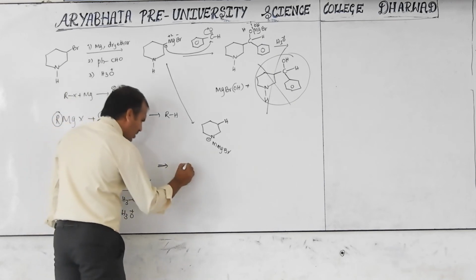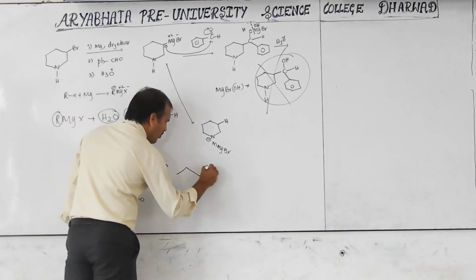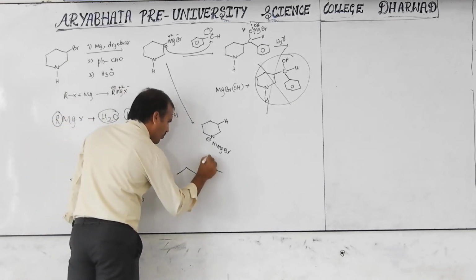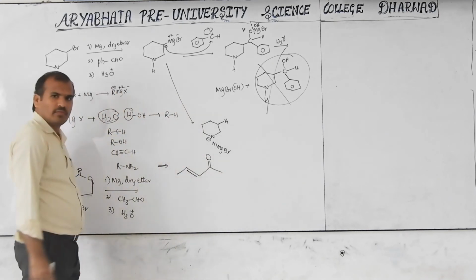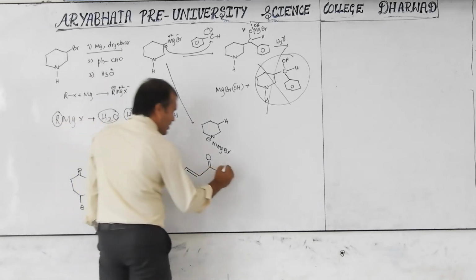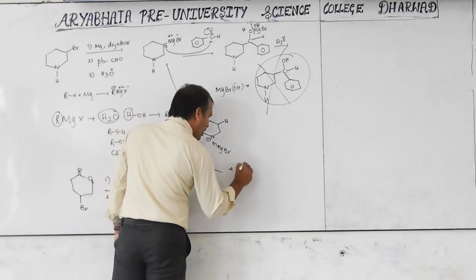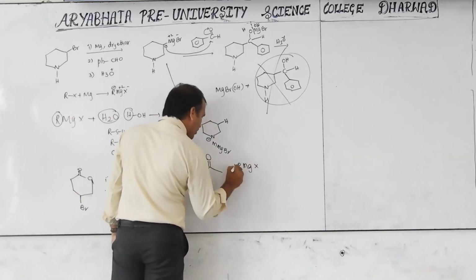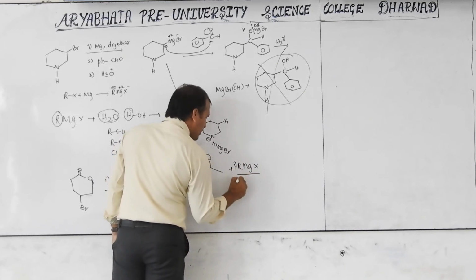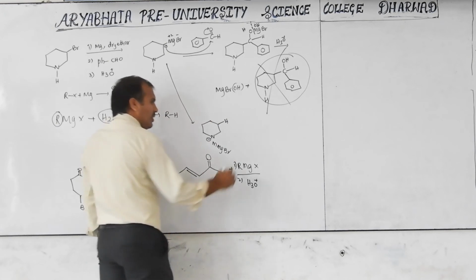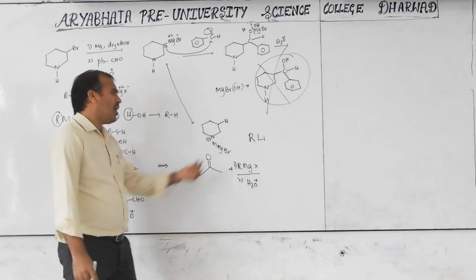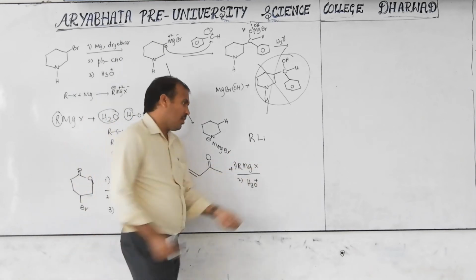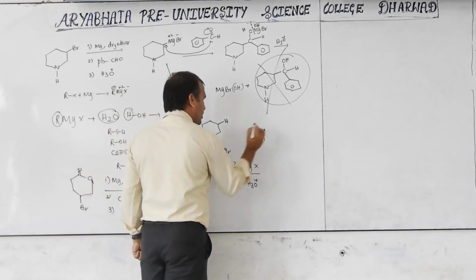Now consider this compound. It reacts with RMgX in the first step. The second step is H3O plus. This is RLi, which is called alkyl lithium. This is a minus, this is a plus.